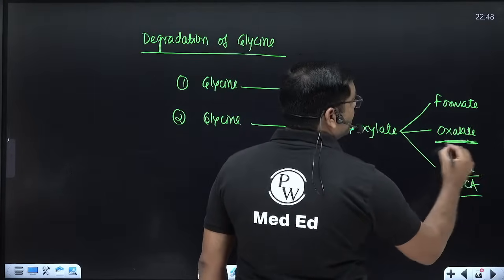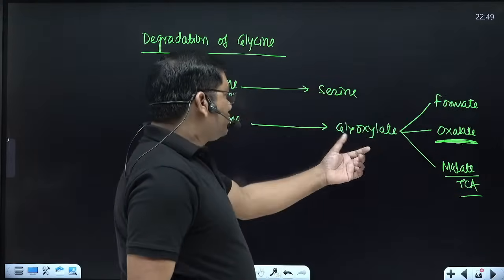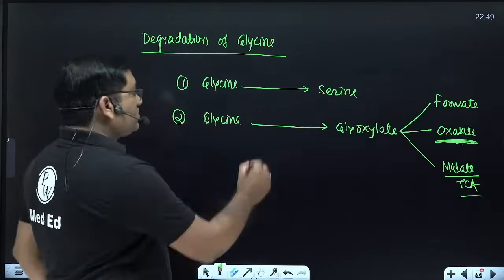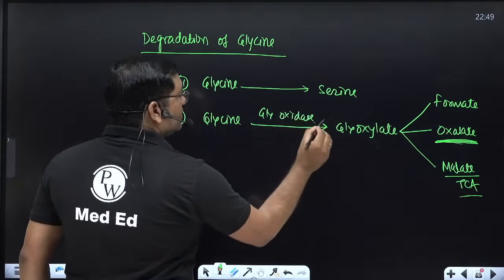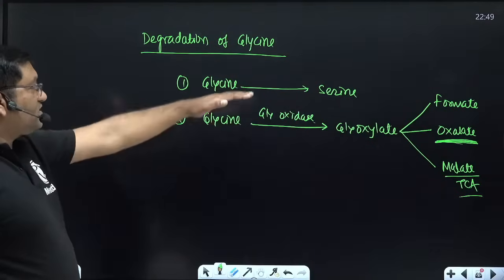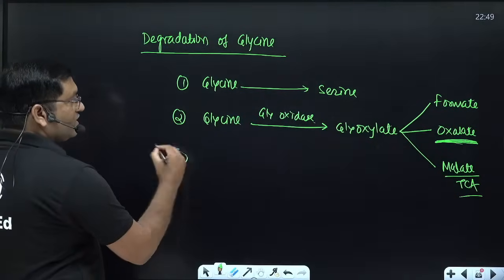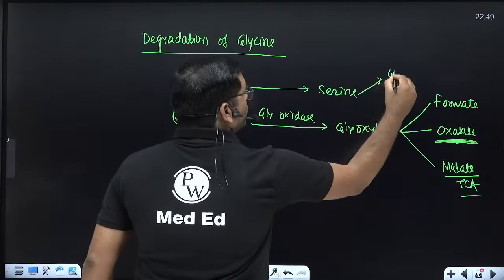This oxalate is excreted in the urine, and formate enters one-carbon metabolism. So glycine, by glycine oxidase, is converted into glyoxylate, then into oxalate and excreted in the urine. So glycine is converted into serine, and glycine is converted into glyoxylate. Via serine, it will give you glucose.